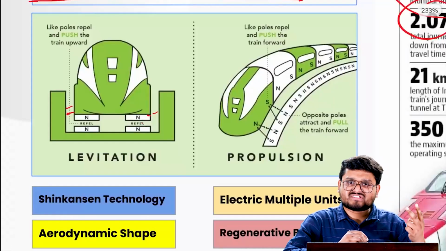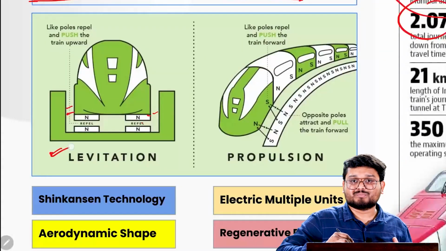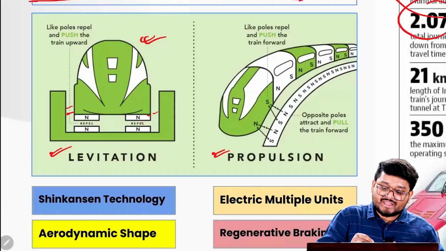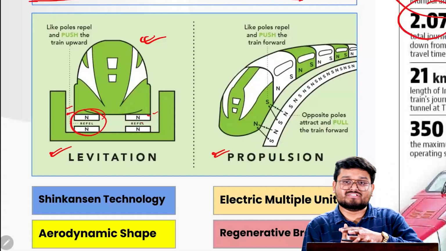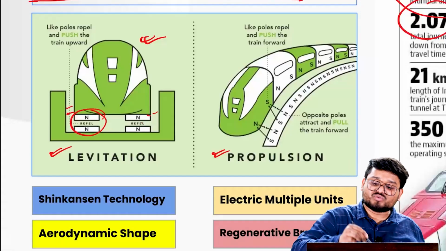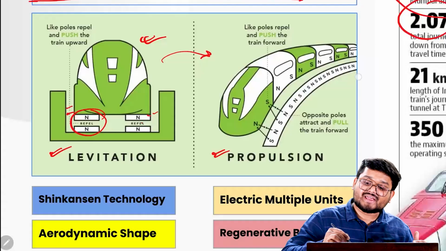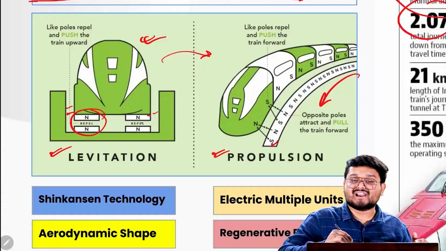It involves two concepts of physics when it pertains to magnets, that is levitation and propulsion. You see, this bullet train will be held in the air by repelling magnets, that is, they will be using like poles of the magnets where the train will be afloat. Now, as to how the train will go forward, it will be possible by the usage of various magnets based on their like and unlike poles.